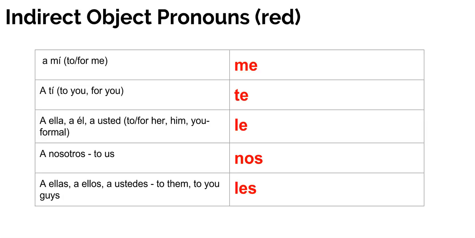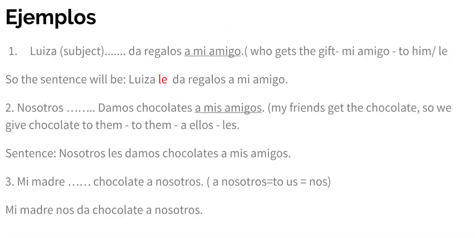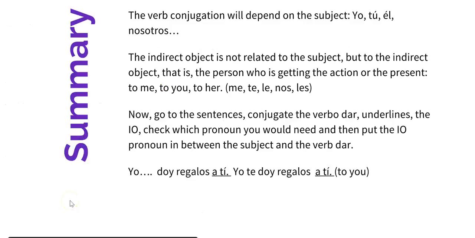So basically, in summary, okay, you have some example here. Luisa da regalos a mi amigo. So, mi amigo. So, in summary, all you have to do is worry about doing your conjugation. Okay, so take a look at yo, tú, él, nosotros. Look at the verb chart on the first page. Then look at the indirect object.